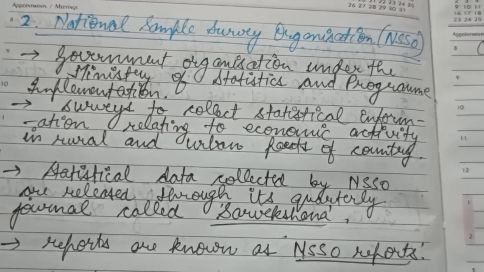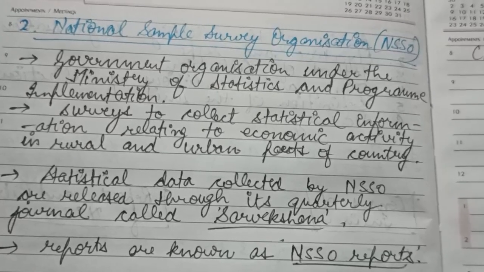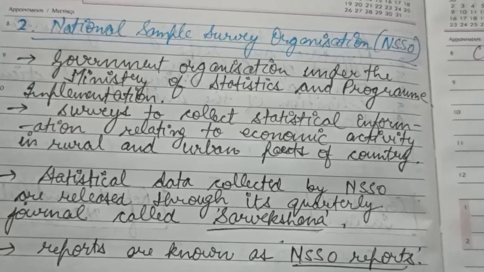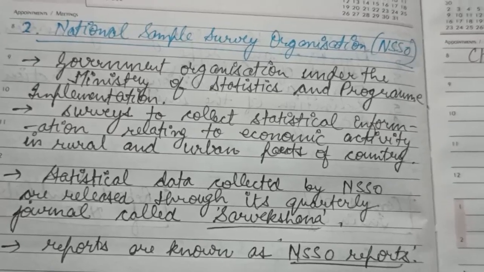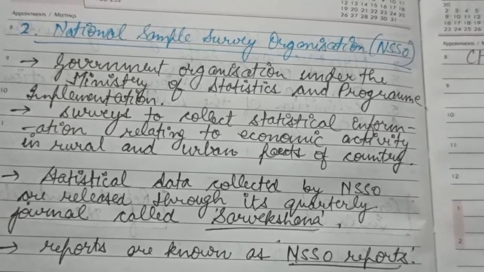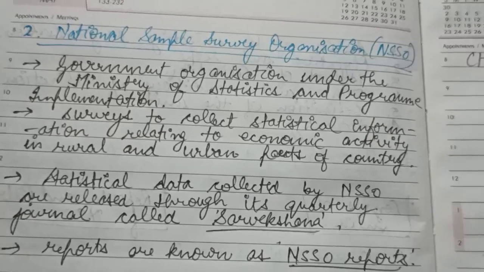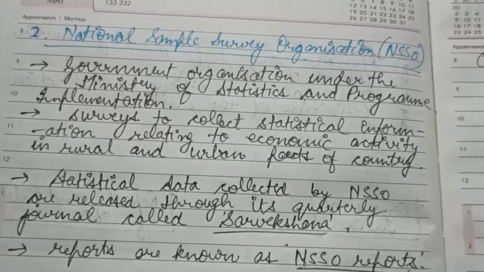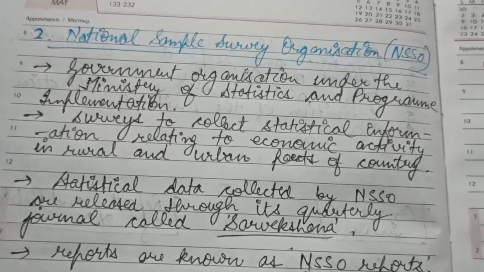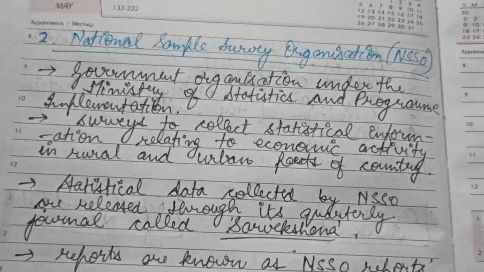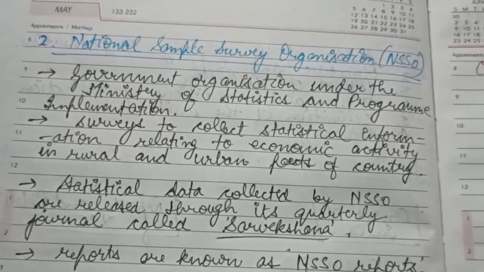So basically the motive of this organization is to conduct surveys based on samples taken from the whole population. For example, I want to conduct a survey of my locality in which 1000 people live. From those 1000 people, I would take out a sample of 100 units. So I will base my study on those 100 people taken from the whole population of 1000 people. Similarly, this organization takes a sample from the whole population about which they want certain